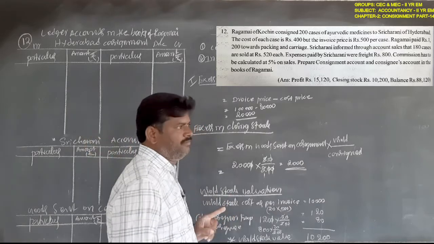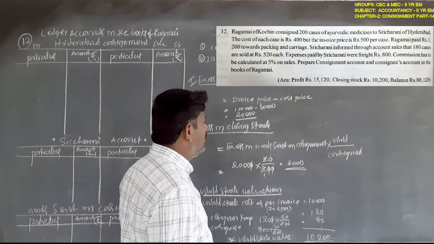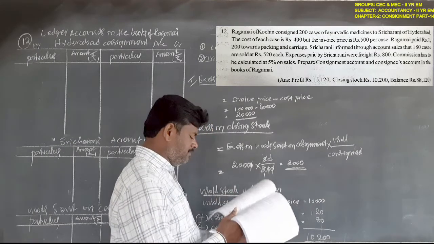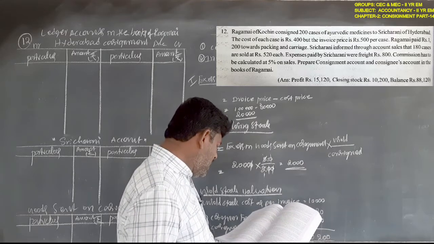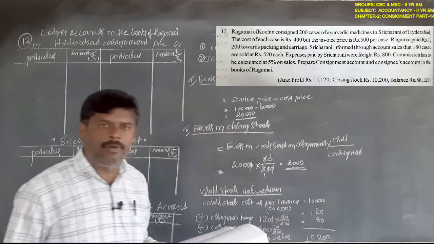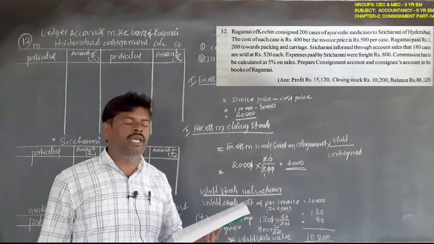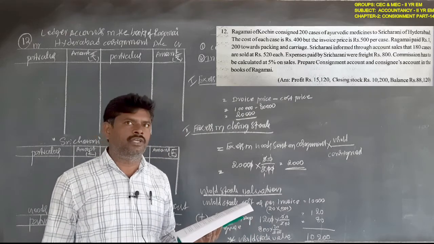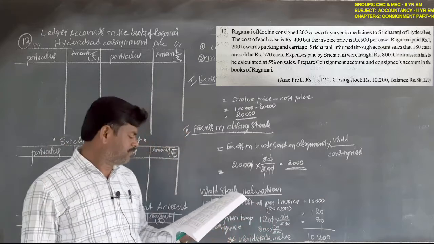Next, the commission is calculated at 5% on sales. So what is the amount of sales? You must calculate commission. It should be recorded on the debit side of the consignment account.